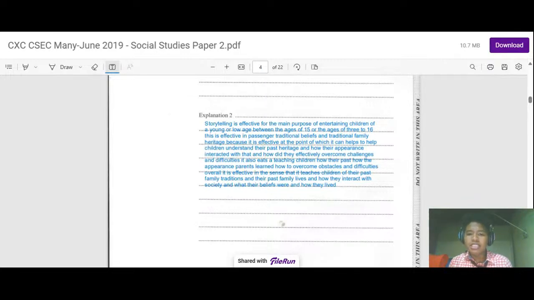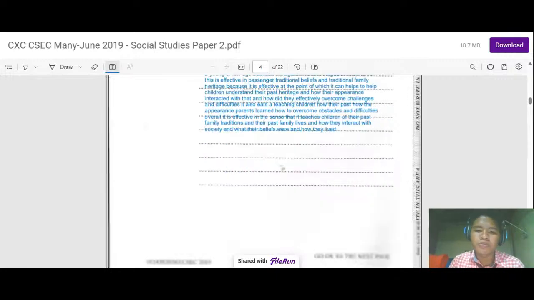It also aids in teaching children how their parents learned to overcome obstacles and difficulties. Overall, it teaches children of their past family traditions and their past family lives and how they interacted with society and what their beliefs were and how they lived. So that's explanation two.